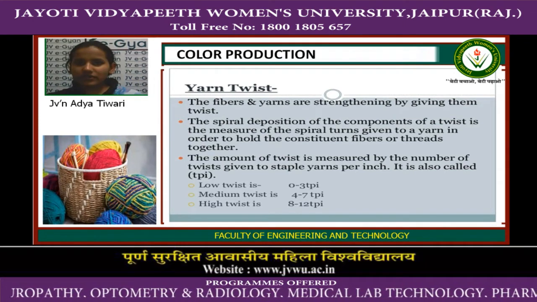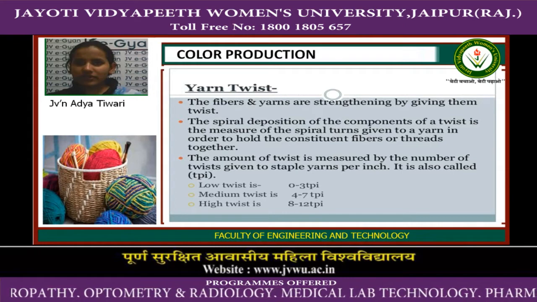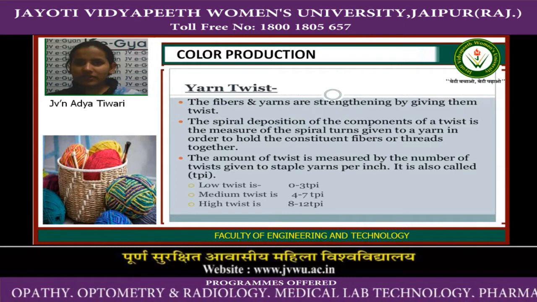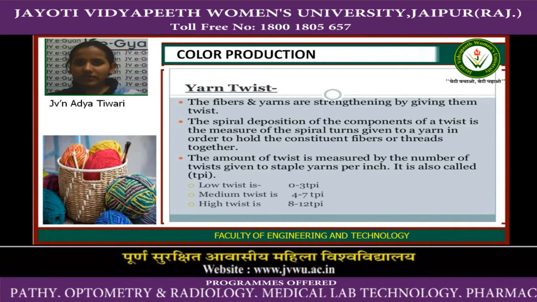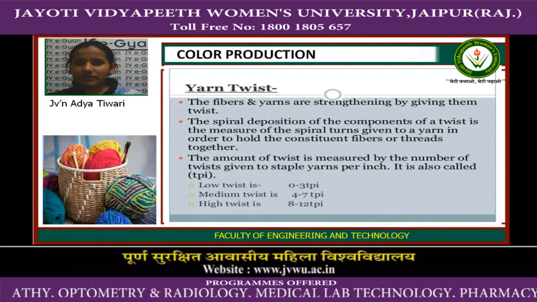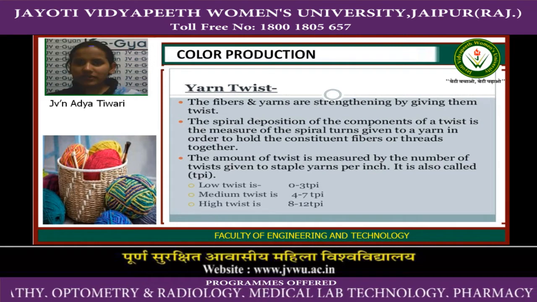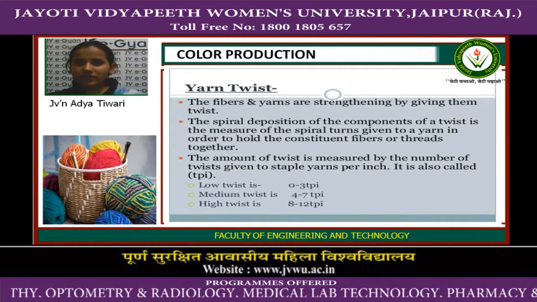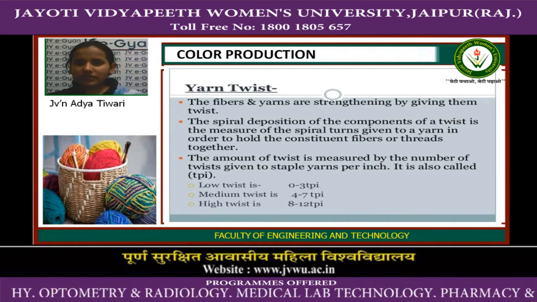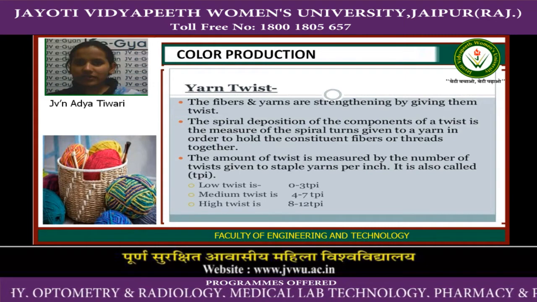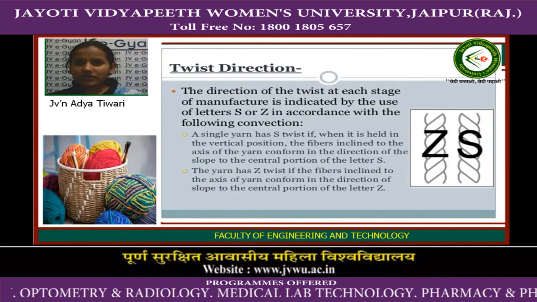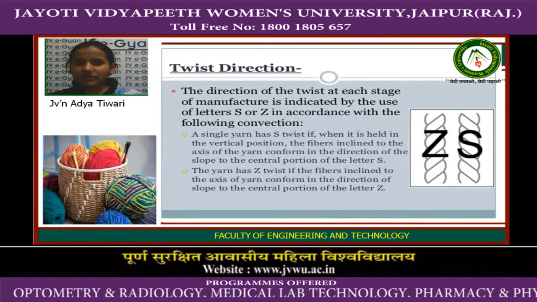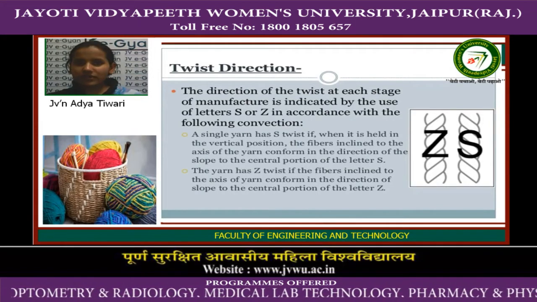Yarns that have very low twist have 0 to 3 TPI, medium twist yarns have 4 to 7 turns per inch, and the higher twist yarn, which is the best quality yarn having the highest strength, has 8 to 12 turns per inch. The next is twist direction. There are two types of direction: first is Z twist and second is S twist.